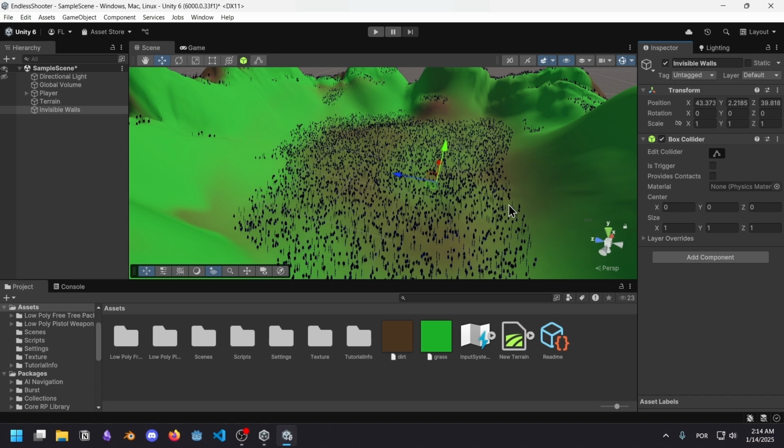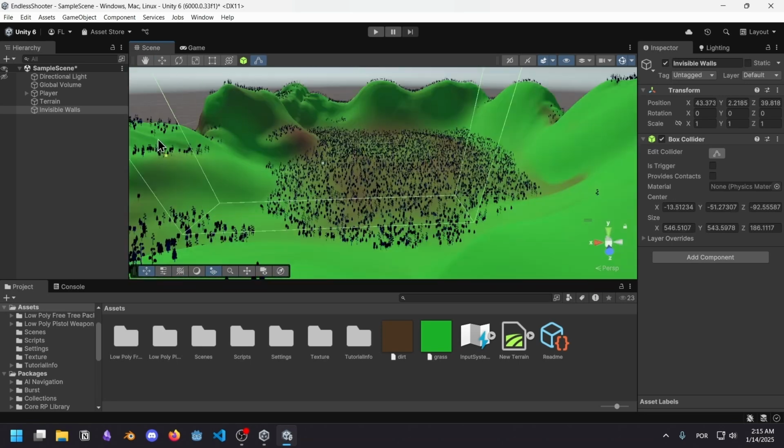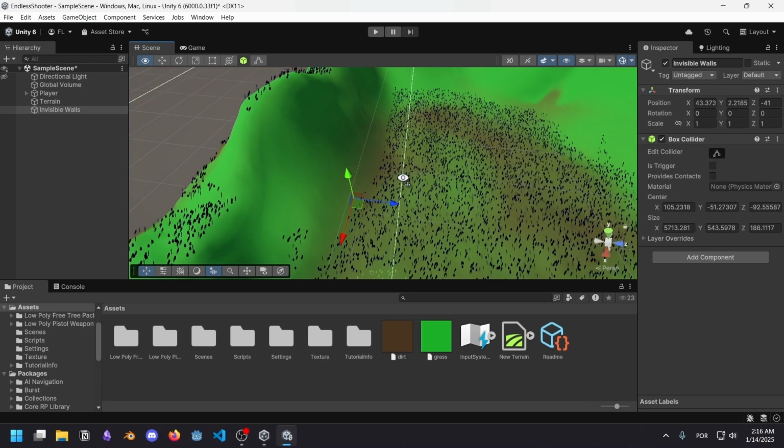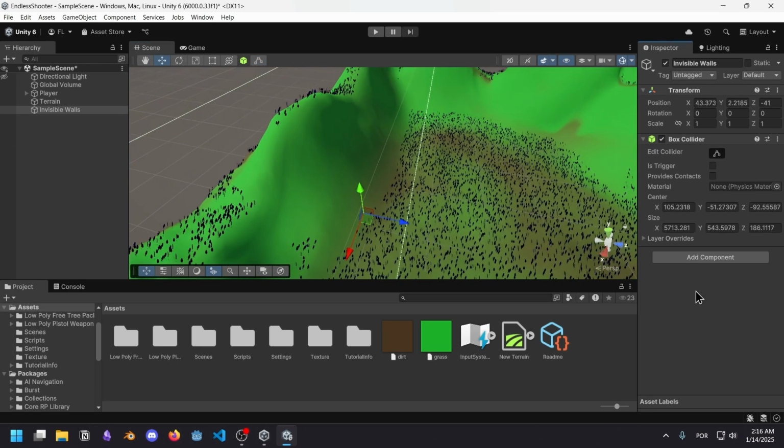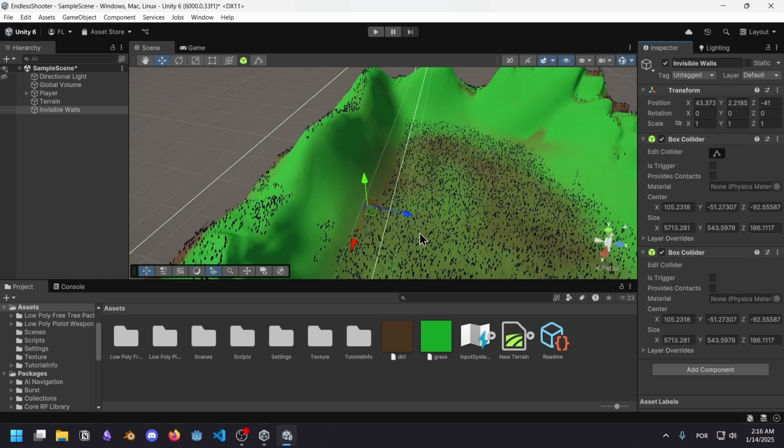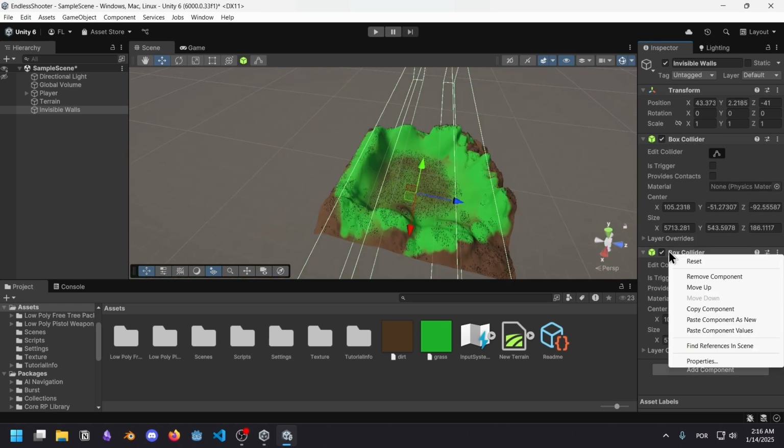I don't want to deal with being on the inside of a collision. So I'm just going to create 4 box colliders. So you can see this one right here. I'm just going to make it huge. The little green line here represents where the player can go to. I'm going to copy paste the component as a new component. Now that I think about it, it would definitely be better to have this as a separate object. This is just me forgetting how to use the component system in Unity.